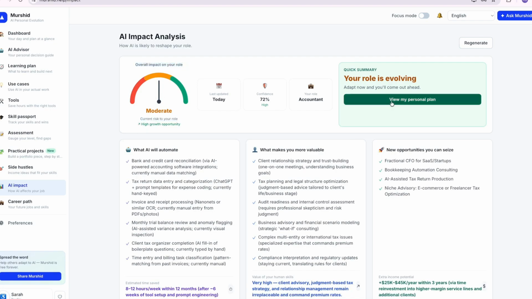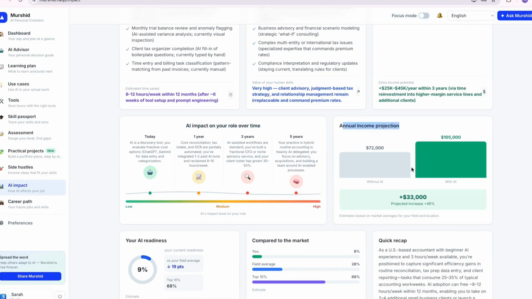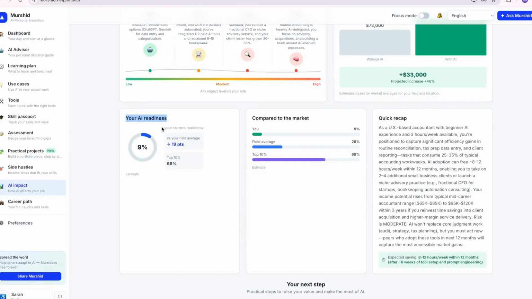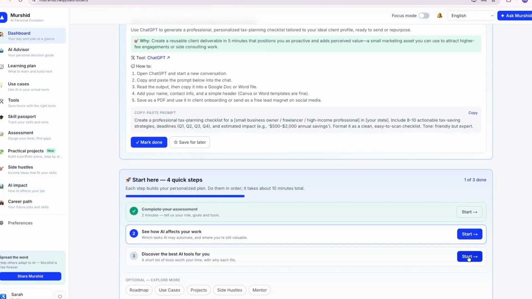Next, Murshid shows you honestly how AI will reshape your specific role, the tasks AI is likely to automate, the skills that make you more valuable, and relationships AI can't replace.